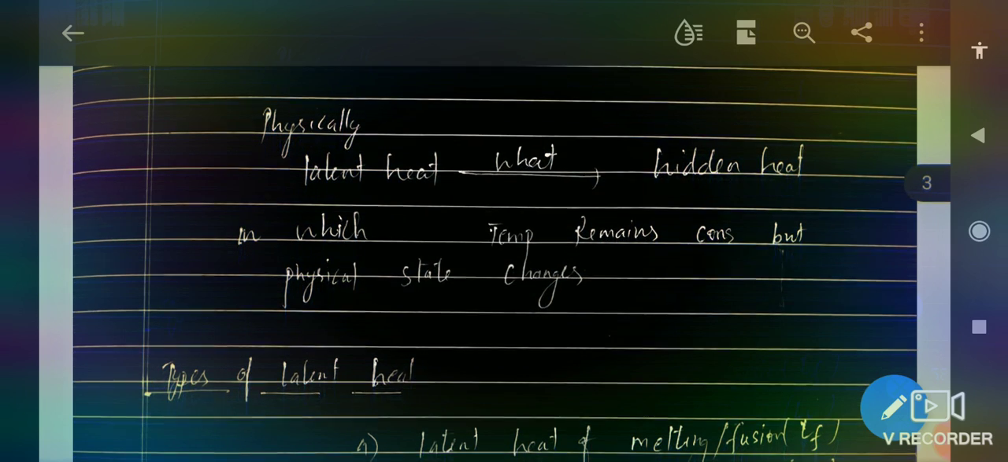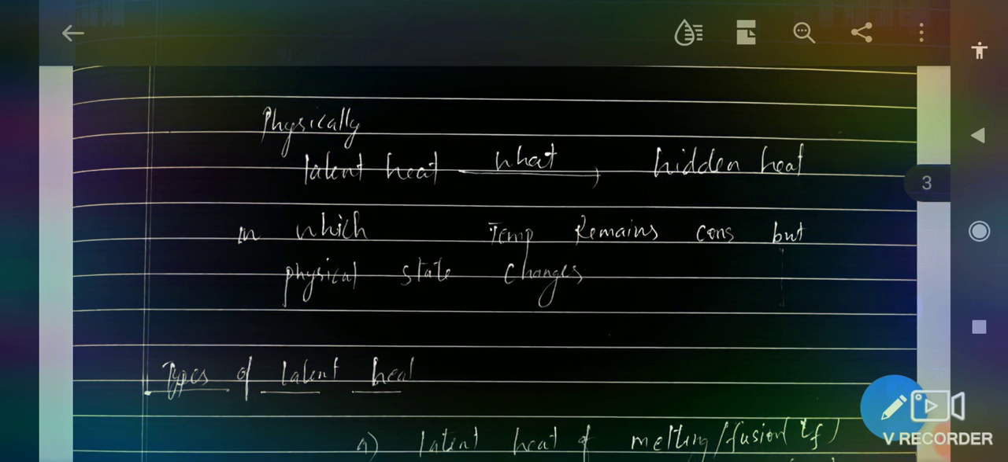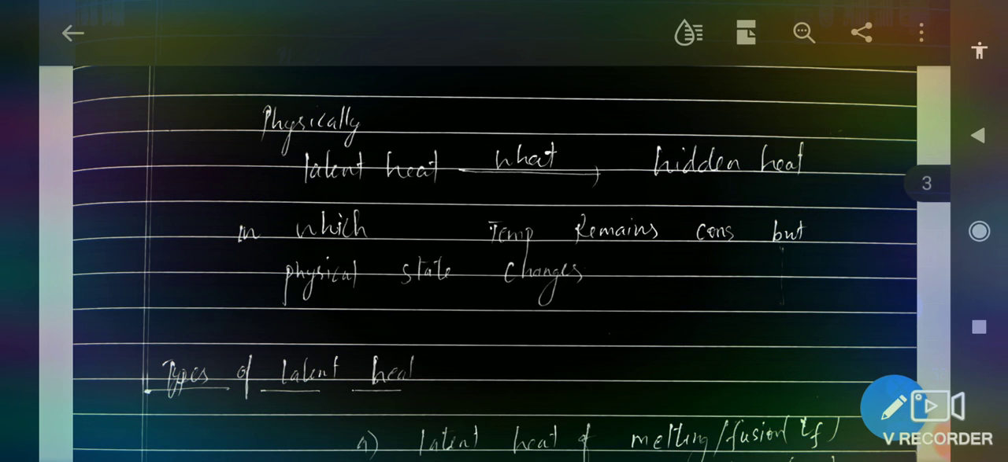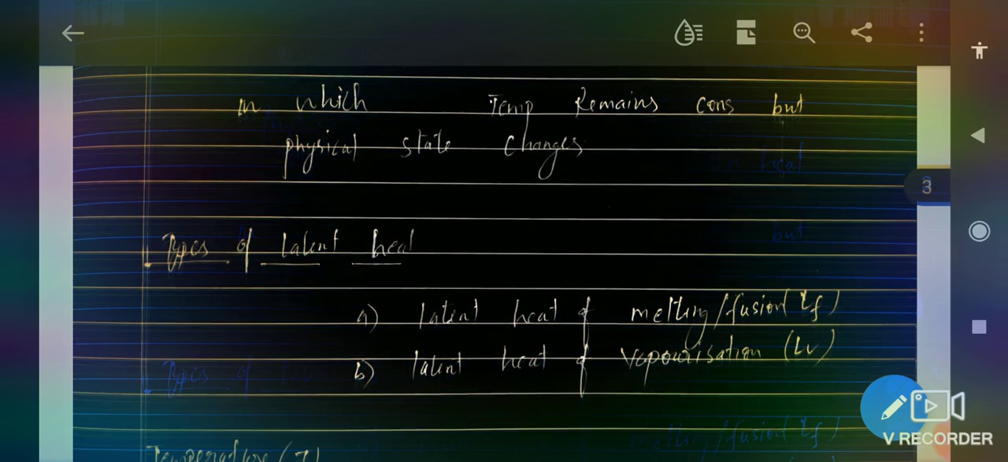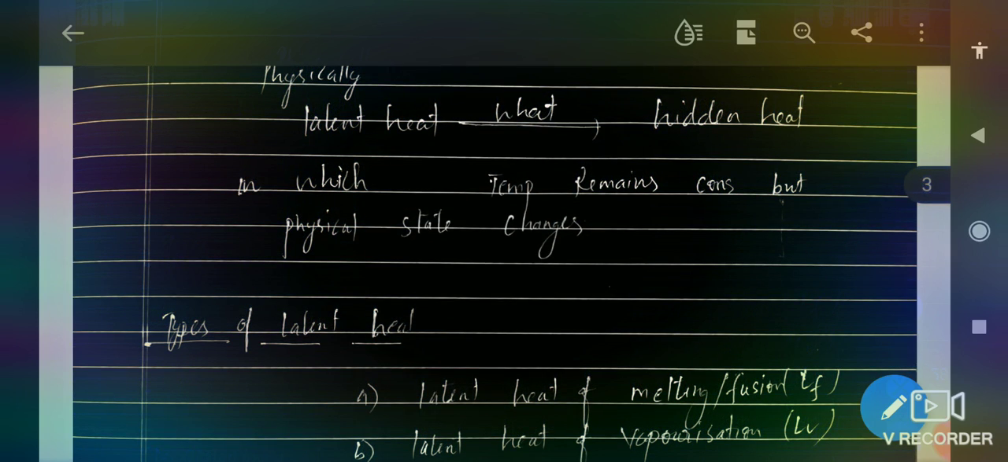So in a single word, latent heat is nothing but hidden heat which we cannot see with our open eyes, only imagine. But what type of heat? The temperature remains constant and the physical state changes.